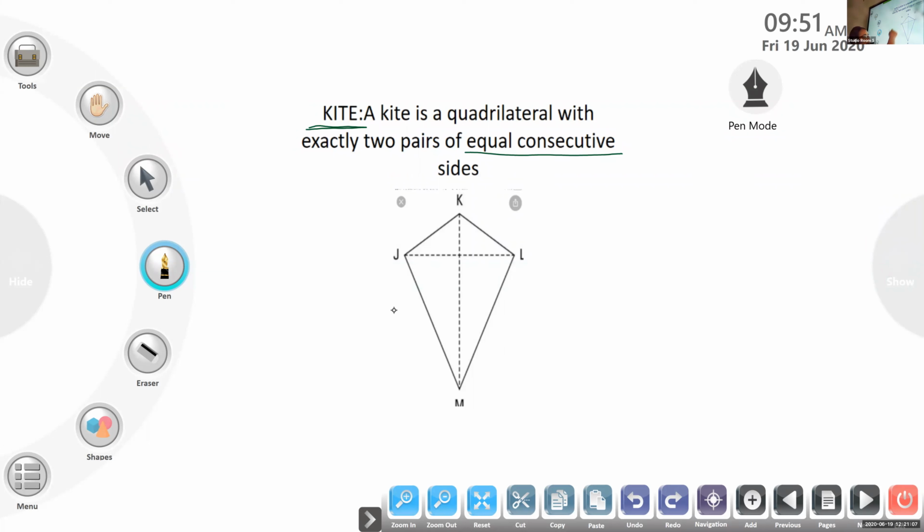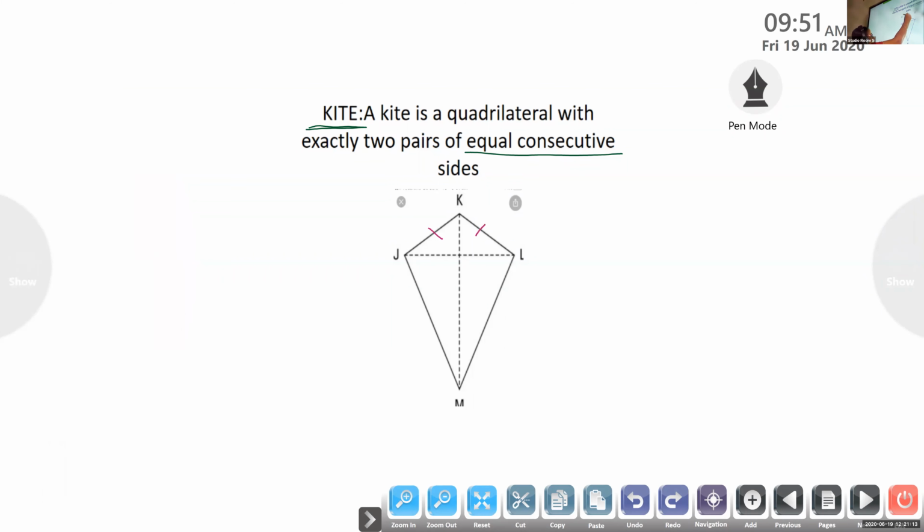So, in a kite, there will be two pairs of sides such that the pairs are equal and consecutive.